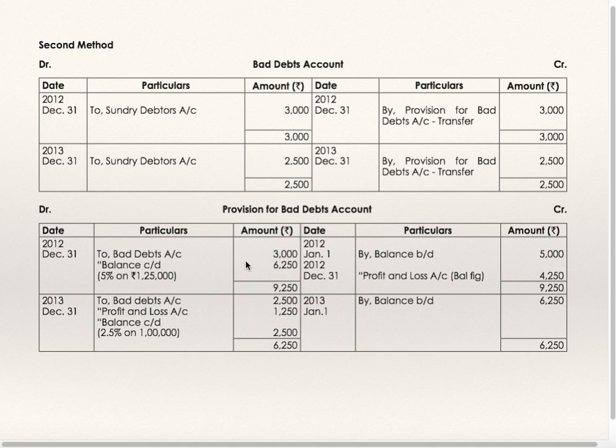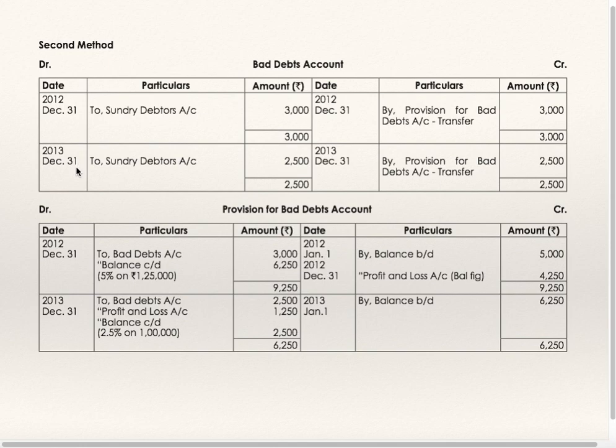This got transferred to balance carried down 6250. We have seen this, 5% of 1,25,000. By profit and loss account, the balancing figure 4250 will get transferred to profit and loss account. This 4250 is including bad debts.